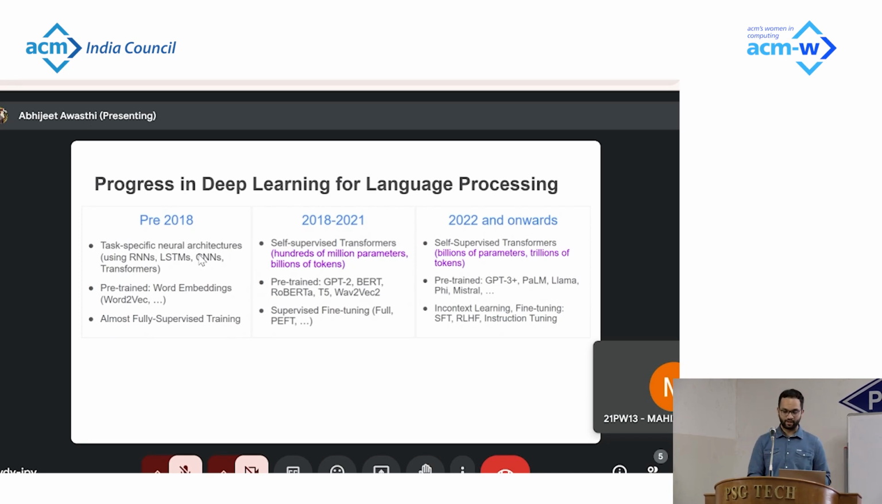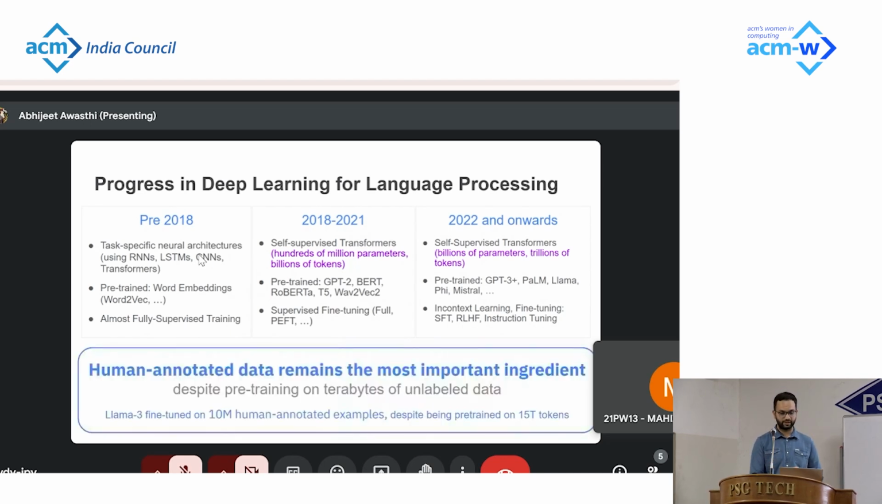However, throughout this rapidly evolving landscape, one thing that has remained constant is the requirement of high quality human annotated data sets. For instance, the Llama 3 language model that was introduced last year was fine tuned on 10 million human annotated examples despite being pre-trained on 15 trillion tokens.